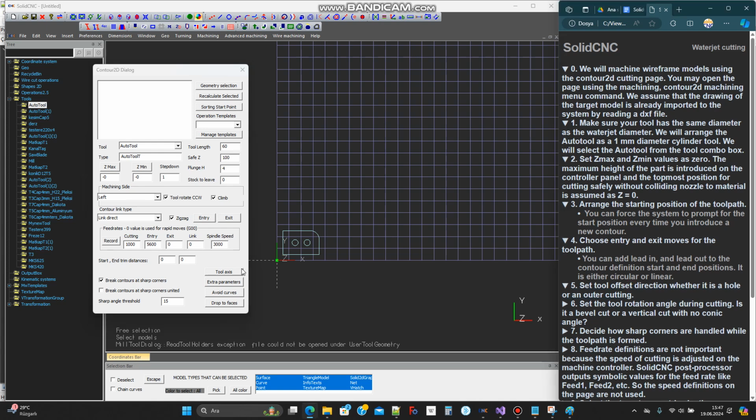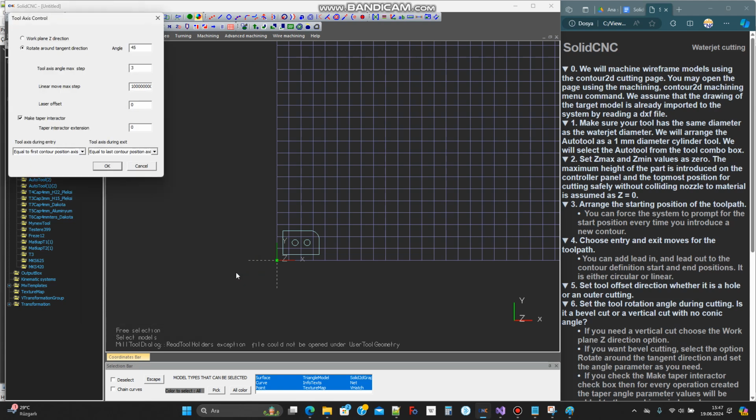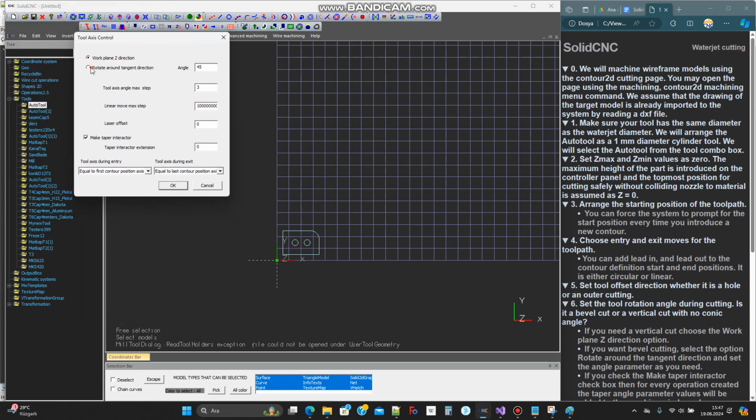Set the tool offset direction, whether it is a hole or an outer cutting. Set the tool rotation angle during cutting. Is it a bevel cut or a vertical cut with no conic angle?